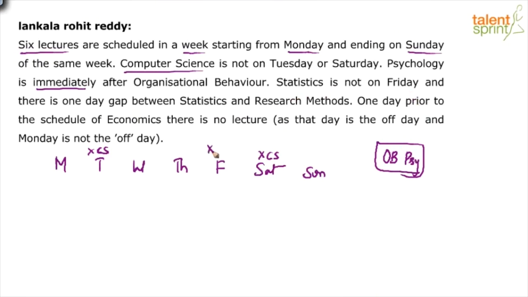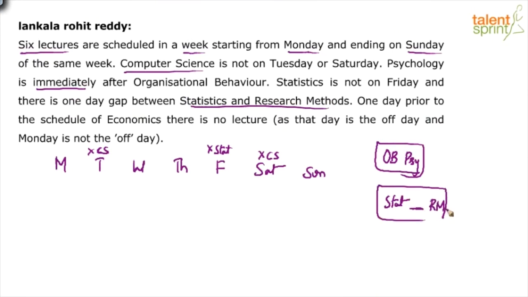Next, statistics is not on Friday. So stats would not come on Friday. And there is 1 day gap between statistics and research methods. So between statistics and research methods, there has to be 1 day gap. If you try to represent this pictorially, what do we get? Stat and let's say RM, with 1 day gap between these 2 subjects.